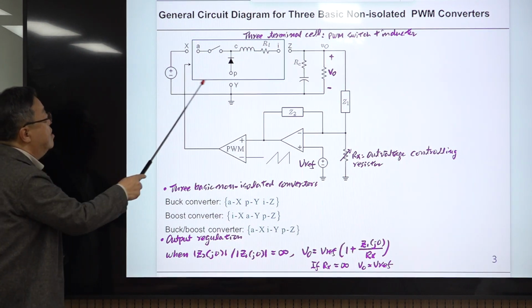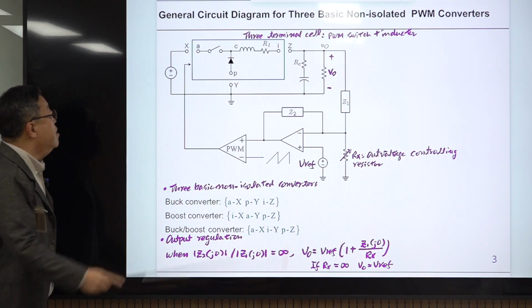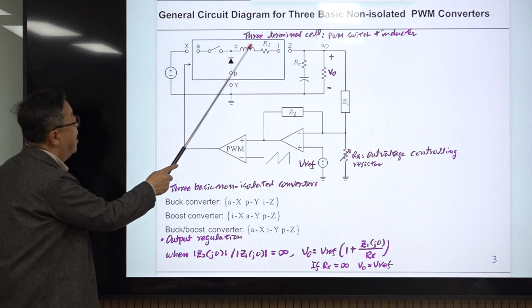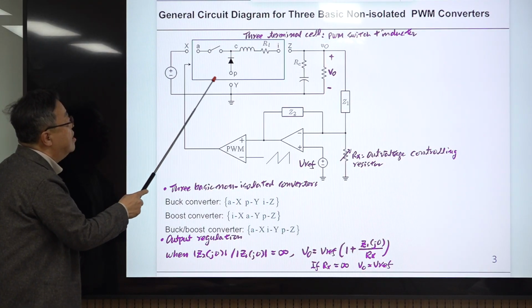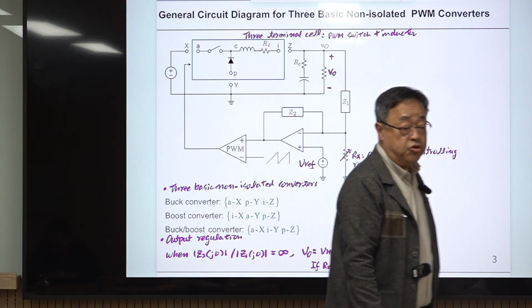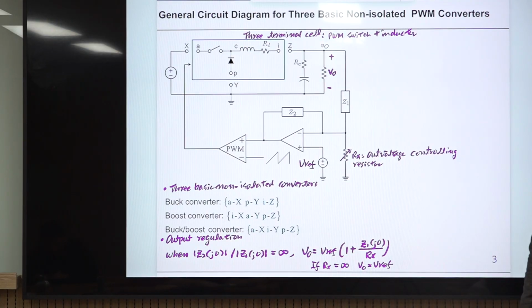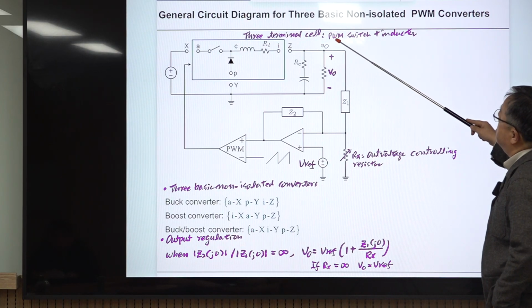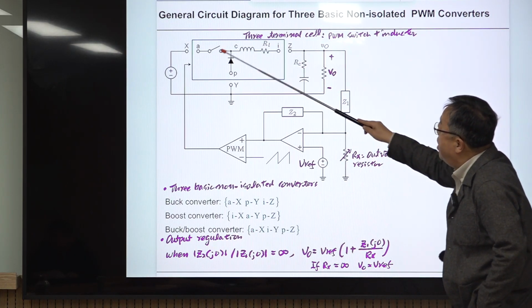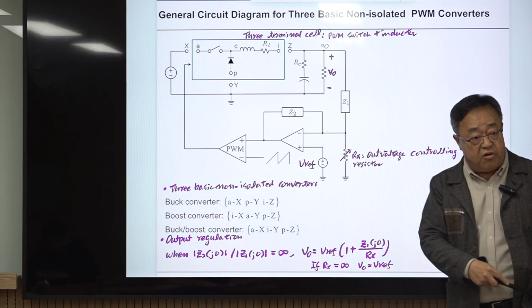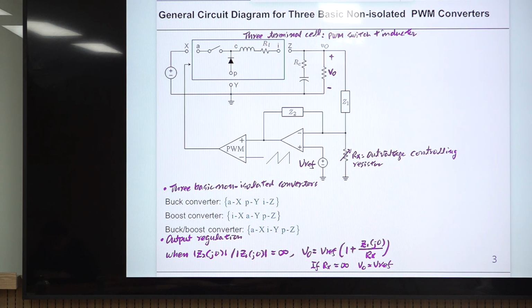This part is called the 3-terminal cell because there are 3 terminals, A, P, C, and I. This part is called the SPDT switch, single pole double throw switch, or the PWM switch. This 3-terminal cell is actually the PWM switch added with this inductor, and RL is the ESR, equivalent series resistance of the inductor.